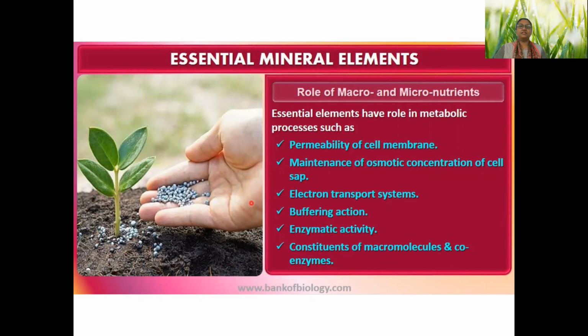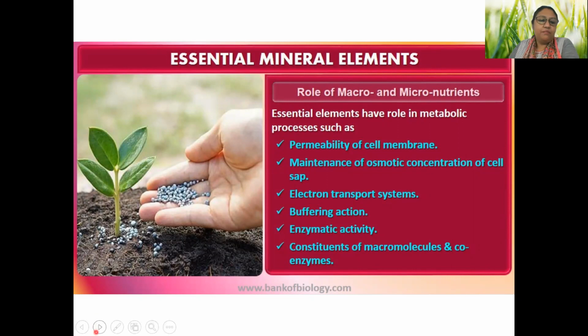Enzymatic activity, as I told you, many enzymes have cofactors, which are metals or minerals. So for them it is required. And obviously macromolecules and micromolecules have them, for example, hemoglobin and others.